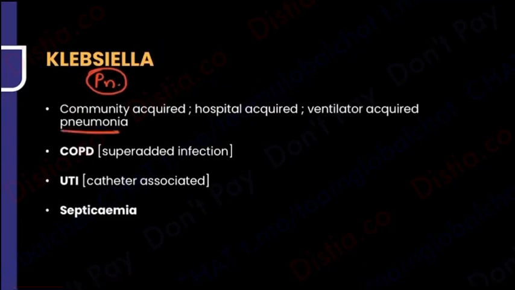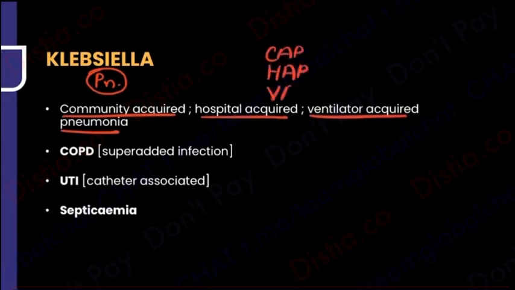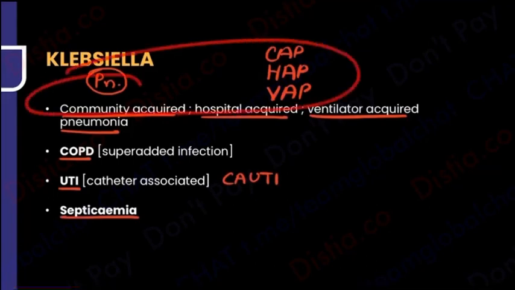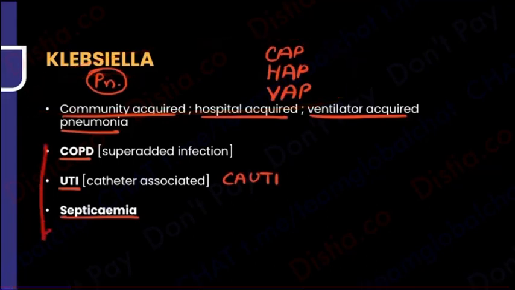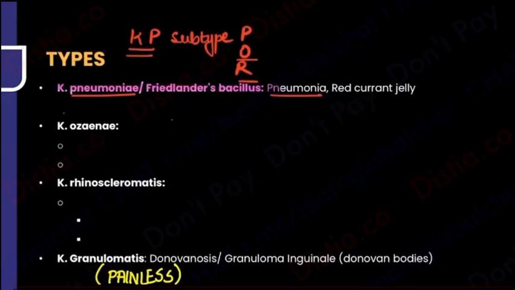It causes pneumonia, which can be community acquired pneumonia, hospital acquired pneumonia, ventilator acquired pneumonia. So CAP, HAP, VAP. Also, this can cause exacerbations in COPD patients. This can cause CAUTI. What is CAUTI? Catheter associated UTI. And it can cause septicemia. So primarily, of course, it's pneumonia, but it can cause a lot of other things also associated with it. That was Klebsiella pneumoniae, pneumonia of Friedlander's bacillus.